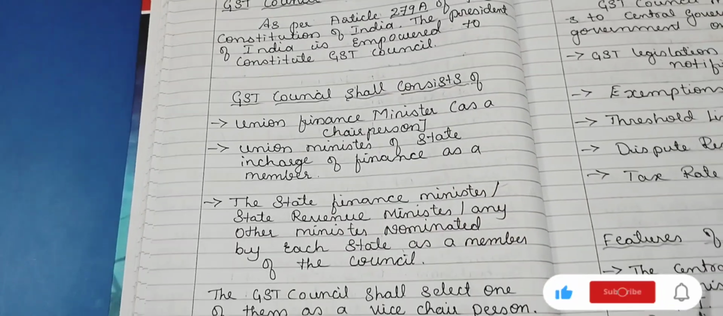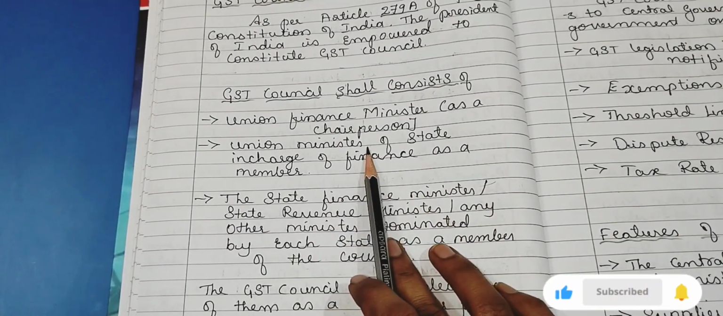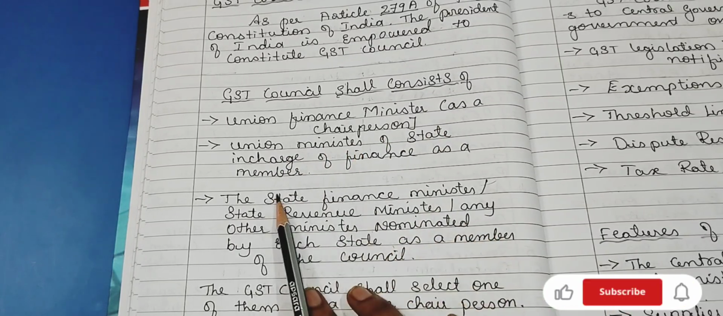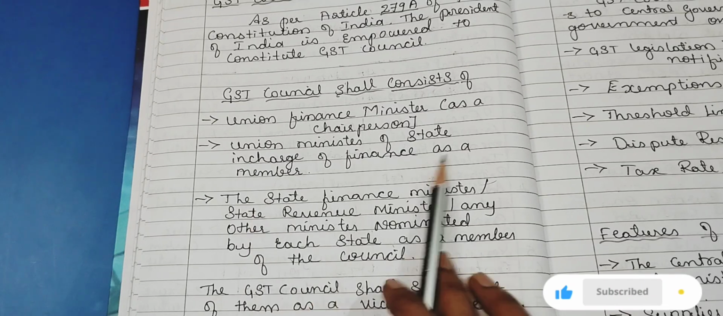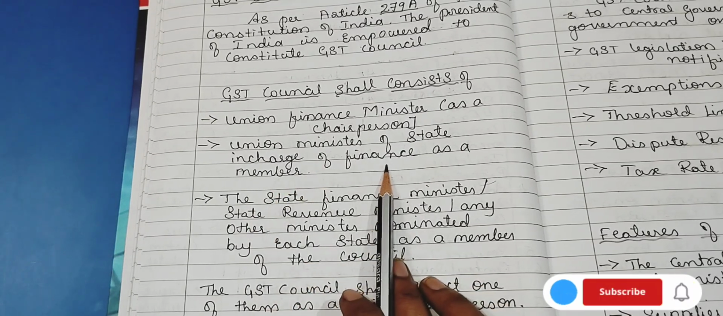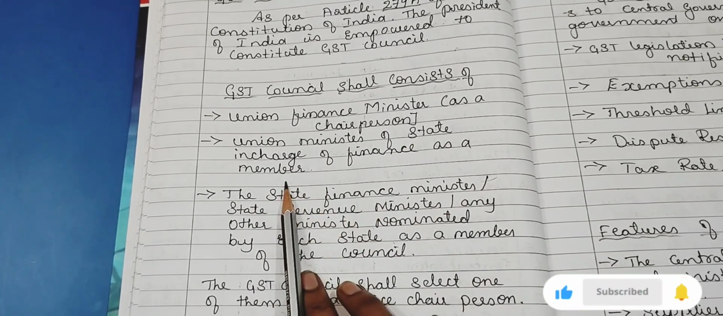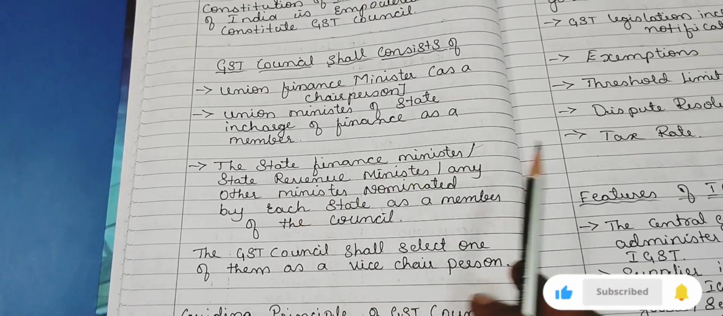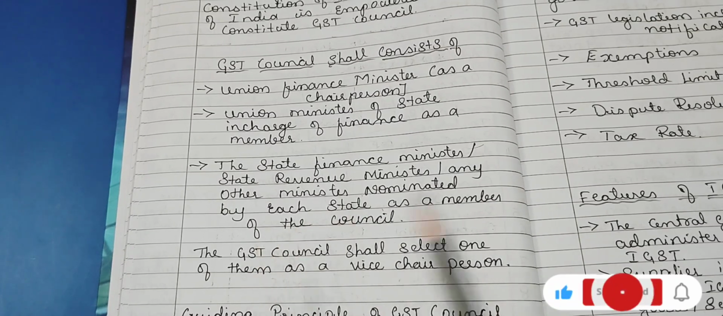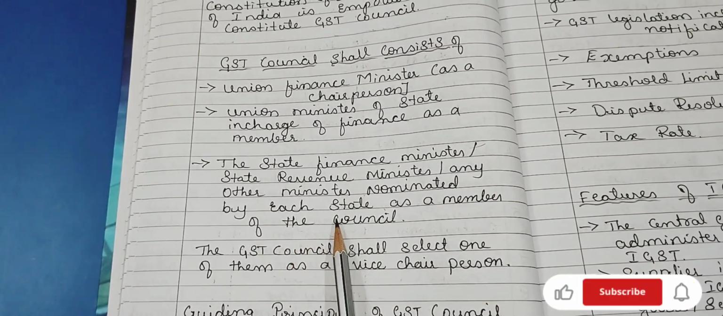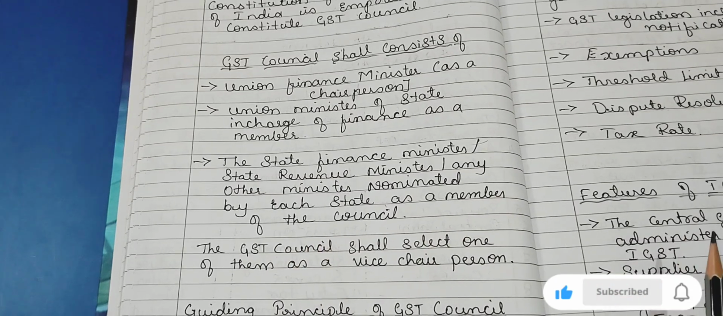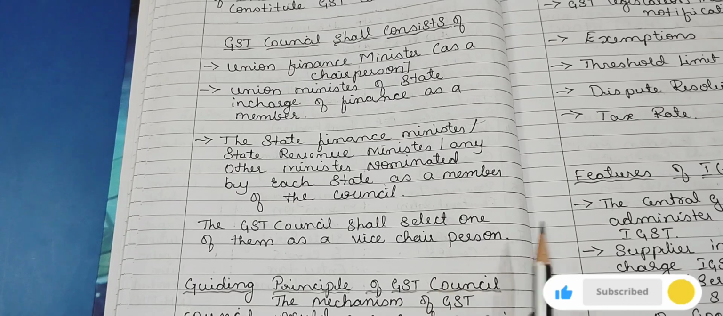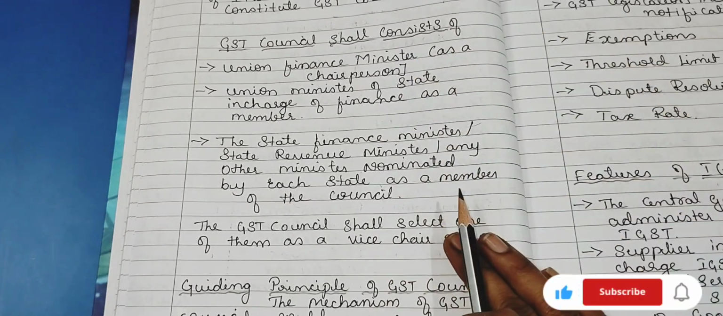Now, the GST Council consists of a chairperson. The Union Finance Minister will be the chairperson and the Union Minister of State in charge will be a member. The State Finance Minister or a State Revenue Minister or any other minister nominated from each state will be a member of the council, and among them one will be selected as a vice chairperson. So this is about the GST Council.